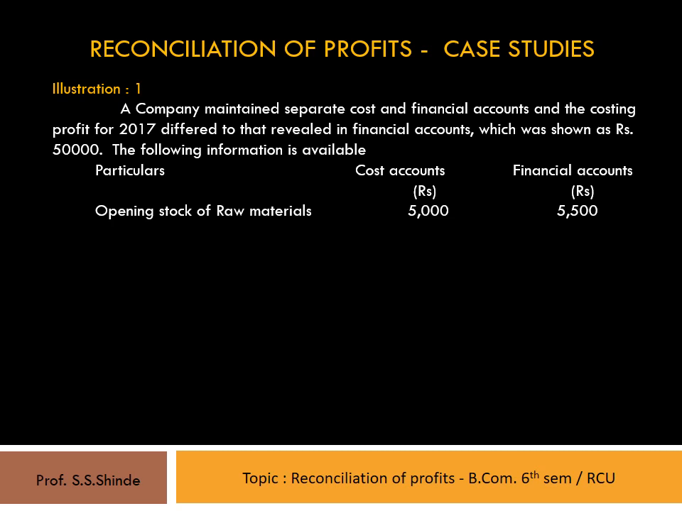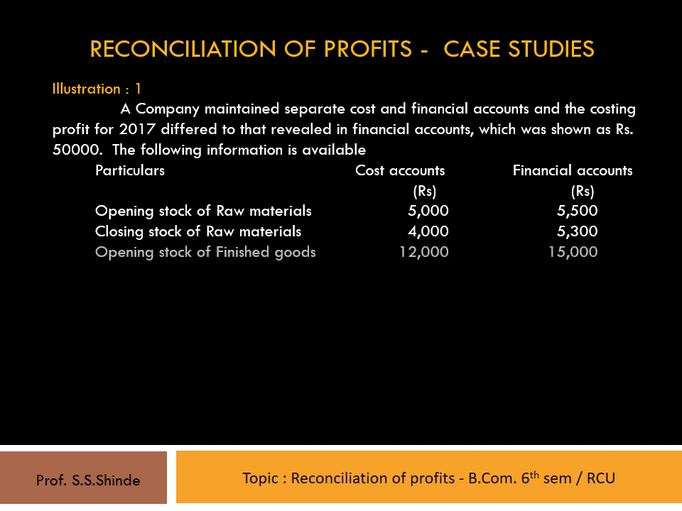Opening stock of raw materials as per cost accounts was 5,000 and as per financial accounts 5,500. Closing stock of raw materials, cost accounts 4,000, financial accounts 5,300 respectively. Opening stock of finished goods, cost accounts 12,000 and financial accounts 15,000. Closing stock of finished goods, cost accounts 14,000 and financial accounts 16,000.